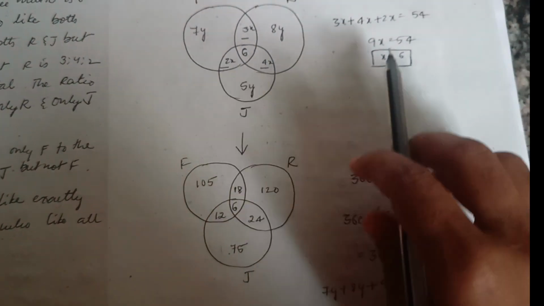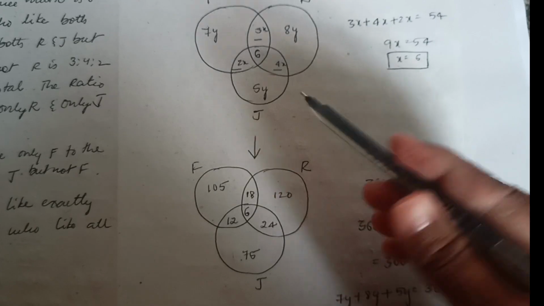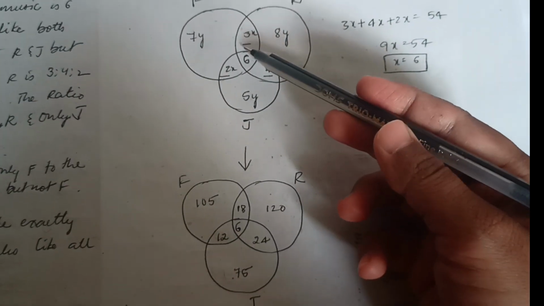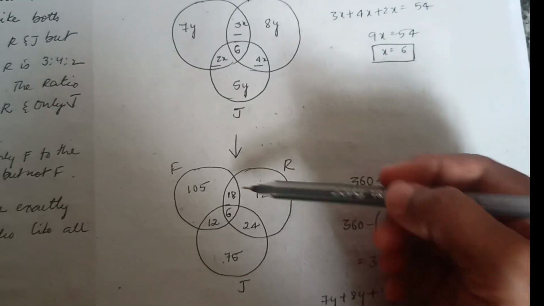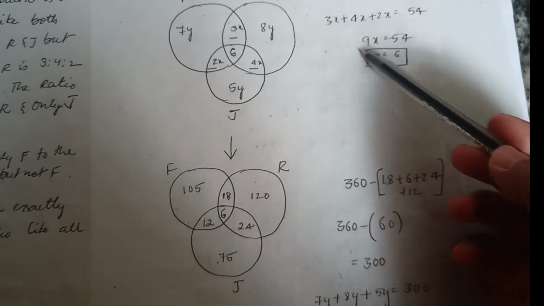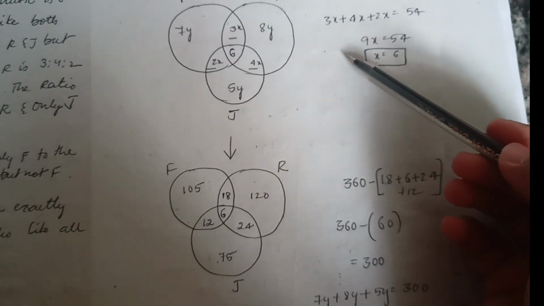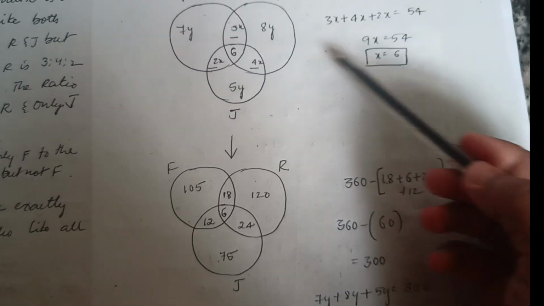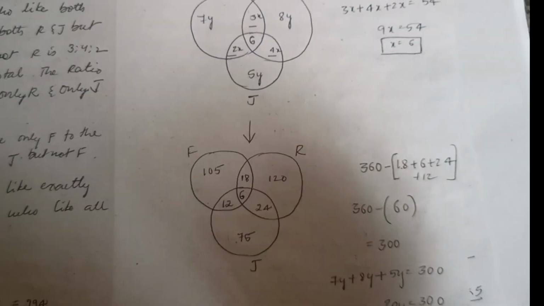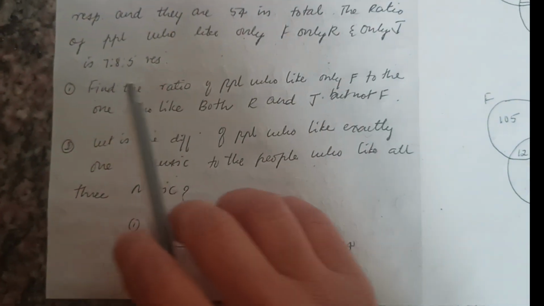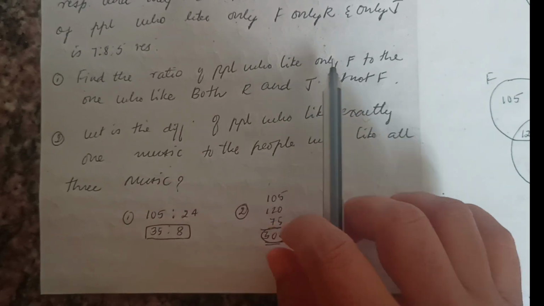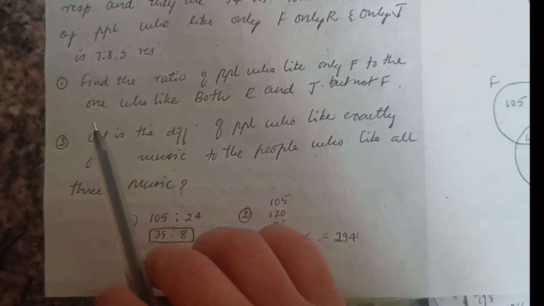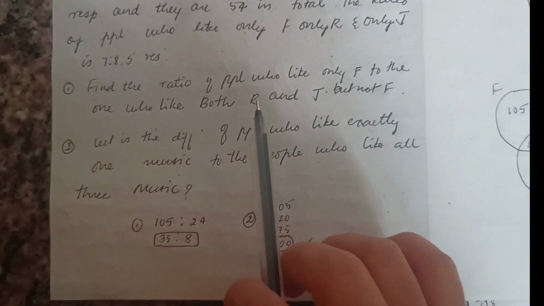Since I got the value of x, I have substituted it here: 3 sixes are 18, 4 sixes are 24, and 2 sixes are 12. Okay, and let's solve the questions now. Find the ratio of the people who like only folk to the ones who like both rock and jazz but not folk.